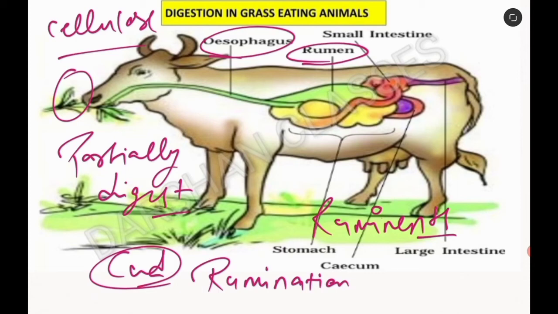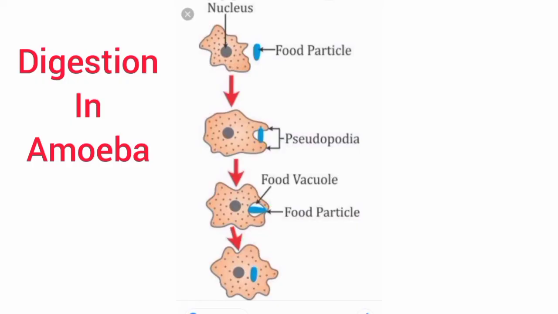The cellulose of the food is digested here by the action of certain bacteria which are not present in humans. So there is a great difference between the digestive system of humans and the ruminants, that is the presence of rumen. This is the digestive system of ruminants. Now the next is digestion in amoeba. Amoeba is a unicellular organism found in pond water.